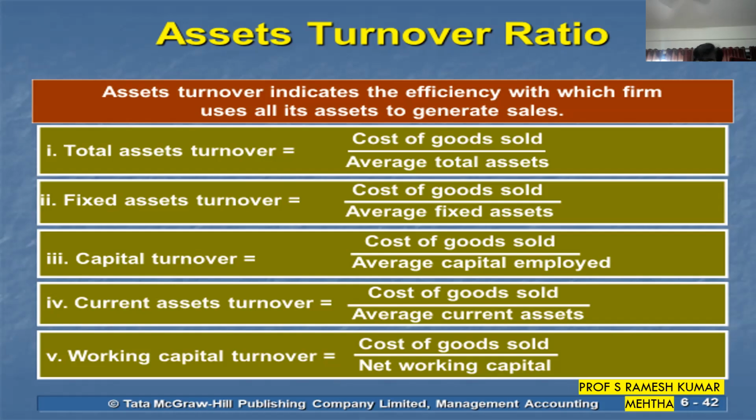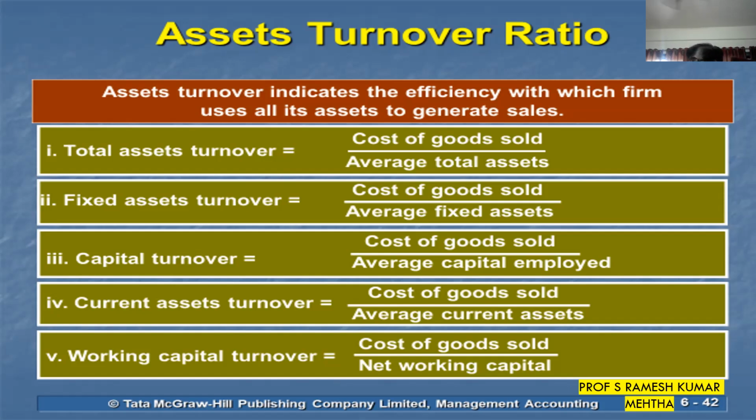So with the help of 1 crore of fixed assets, I was able to have a turnover of 1,000 crores. So the fixed assets turnover ratio is 1,000 by 1 is equal to 1,000 times. So 1,000 times you are able to generate turnover in front of the fixed assets.